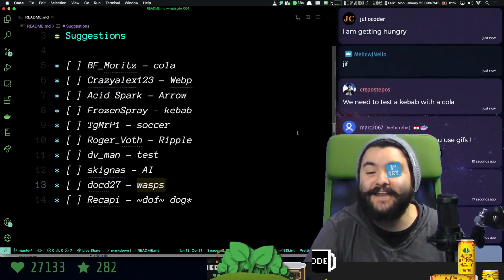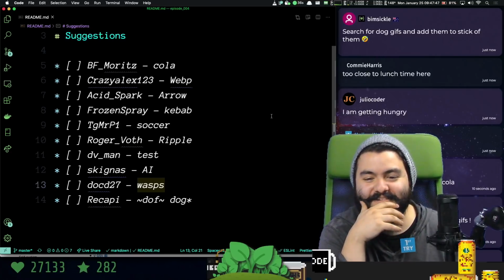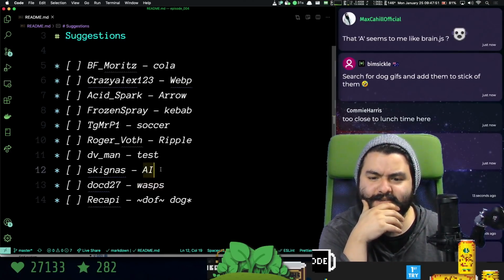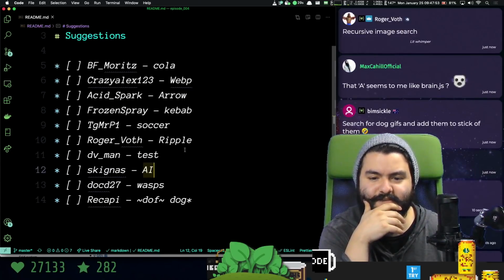We can call it an animated image. Brain.js? Recursive image search?